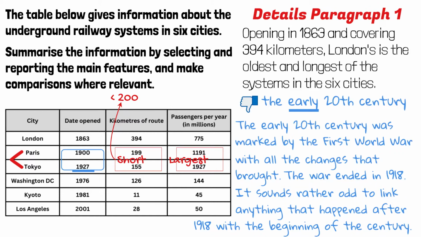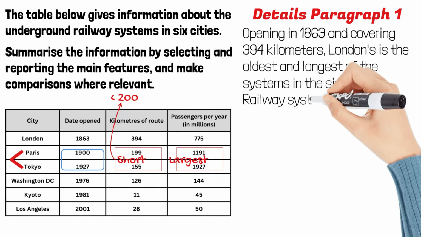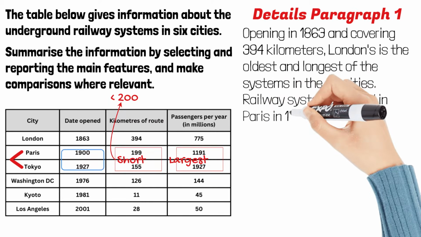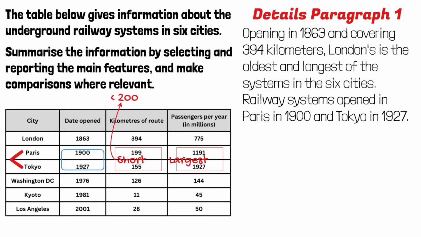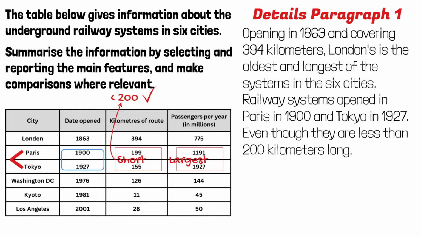And between omitting these 2 numbers and reporting them, I choose to report them. I don't want to omit 2 numbers at once. Railway systems opened in Paris in 1900 and Tokyo in 1927. Now, I will give a rough number for their routes. Even though they are less than 200 kilometers long, be careful that you need to use less with measurements, not fewer than 200 kilometers long.